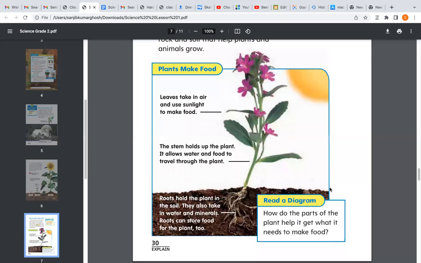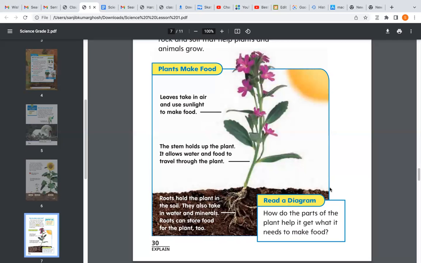Leaves take in air and use sunlight to make food. The stem holds up the plant. It allows water and food to travel through the plant. Roots hold the plant in the soil. They also take in water and minerals. Roots can store food for the plant too.